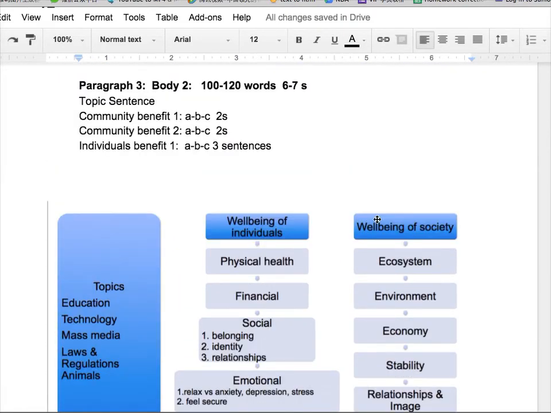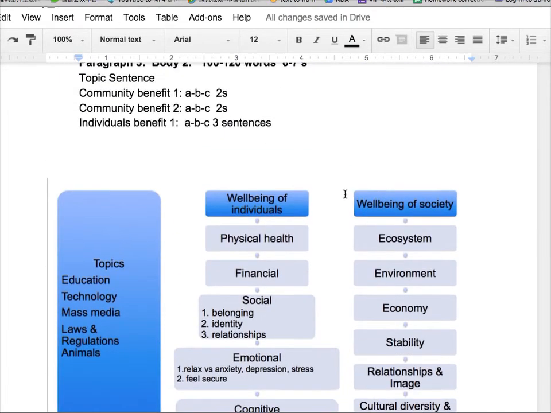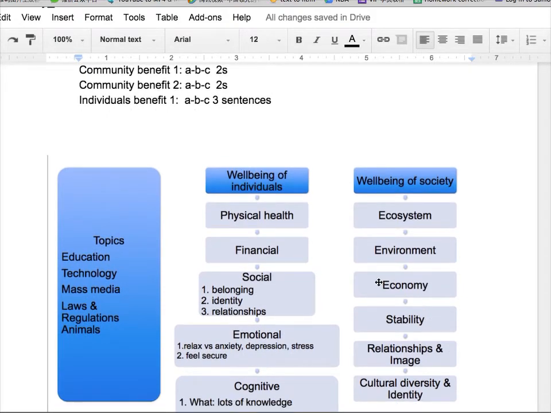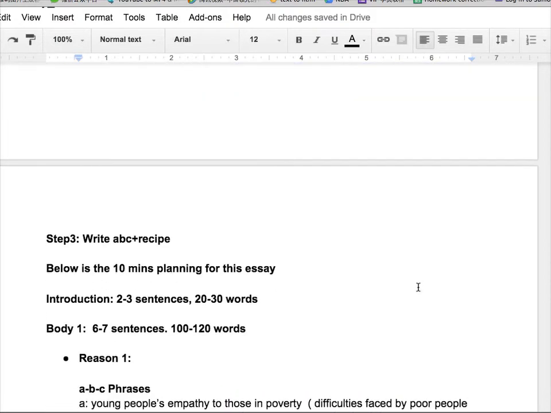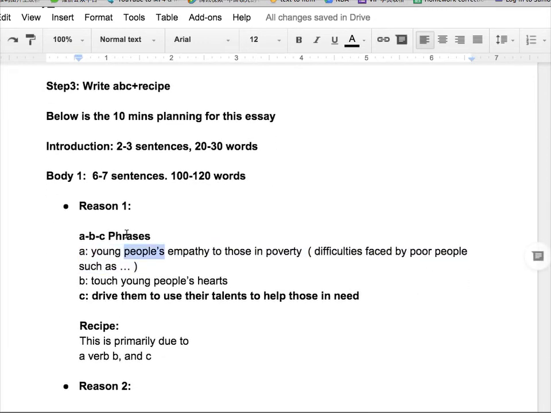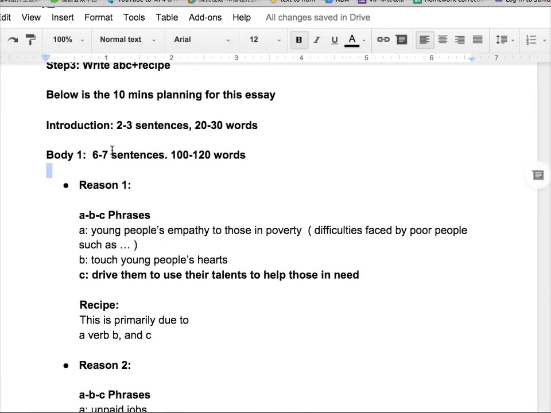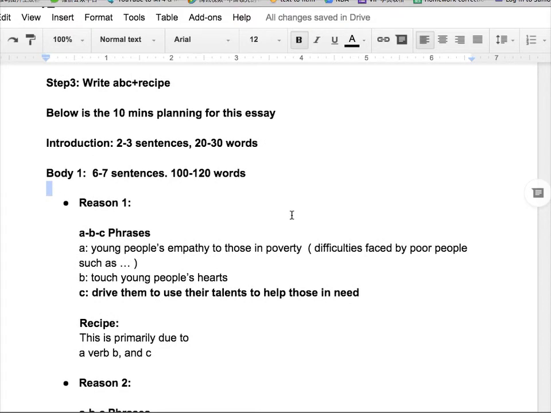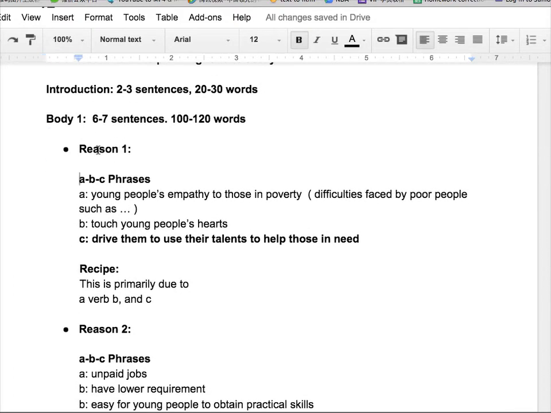After you know the general idea, for example, the benefit is the community, is economy, you have to give explanation. So the ABC phrases are the explanation of your ideas. So I'm giving you an example here. For example, this is the body 1. It includes 2 reasons, right? Okay, the first reason we start.